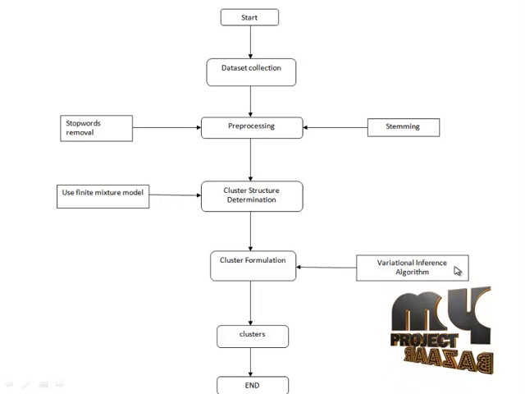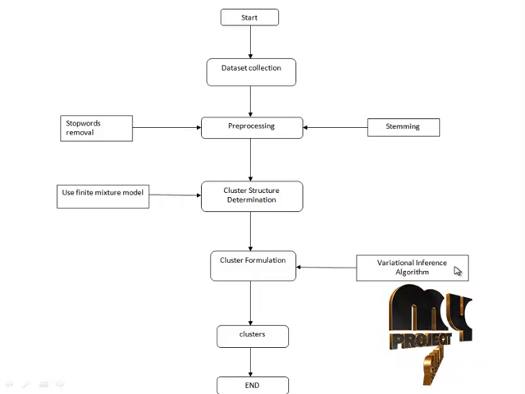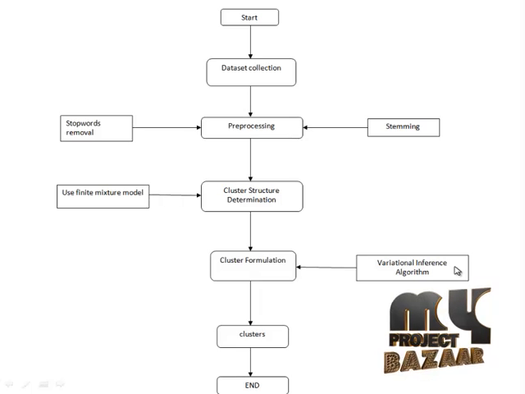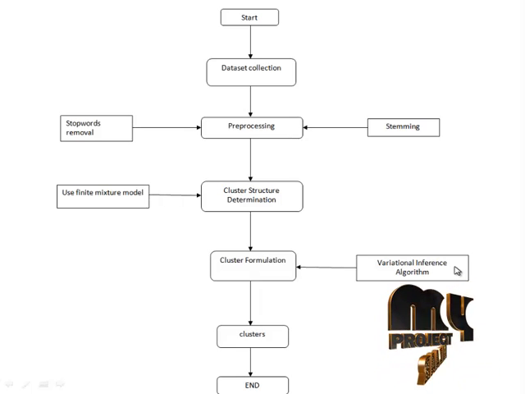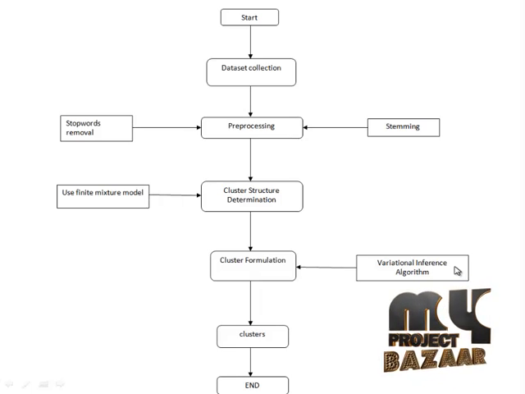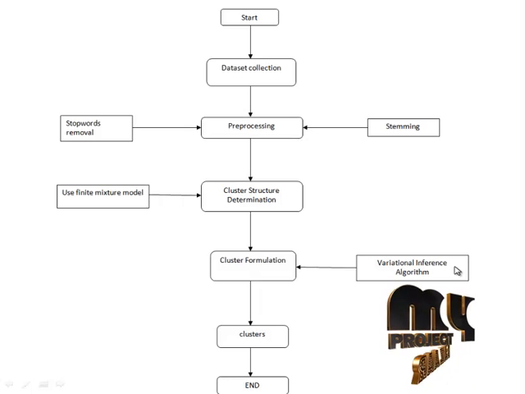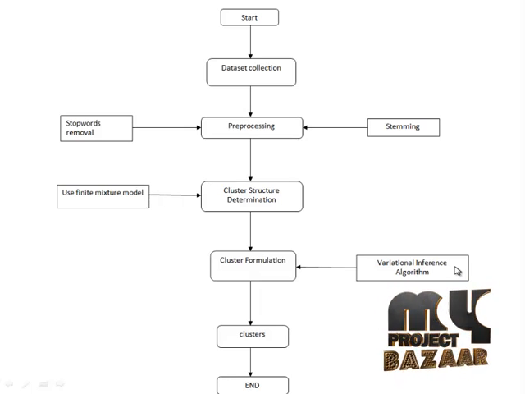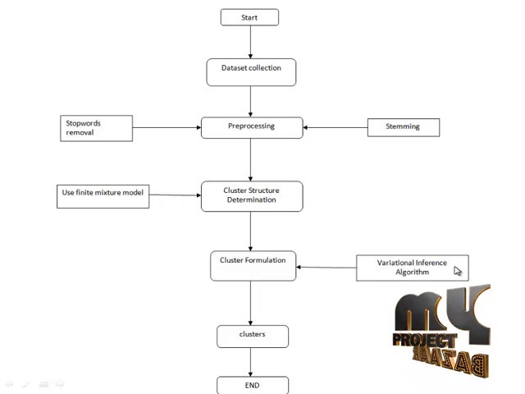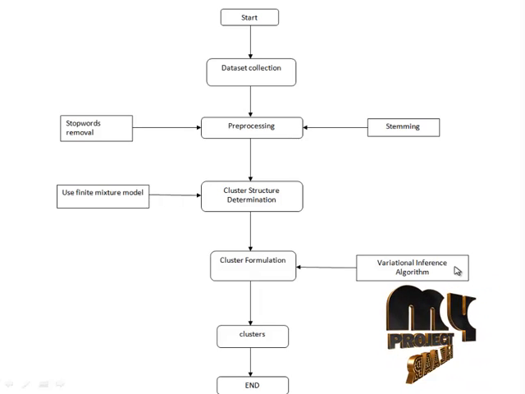Then we should apply the pre-processing. The pre-processing is the first step in data mining to perform the mining process on the dataset. So here we are going to use the document dataset. To get more accurate clusters, we should first perform the pre-processing. Here two types of pre-processing are done: one is stop word removal and the other one is the stemming process.